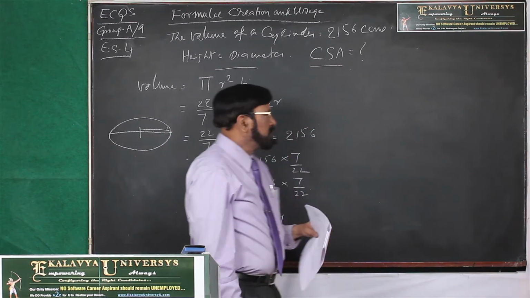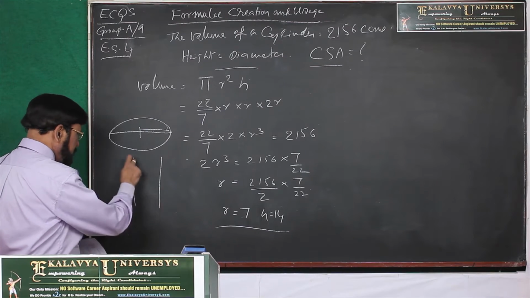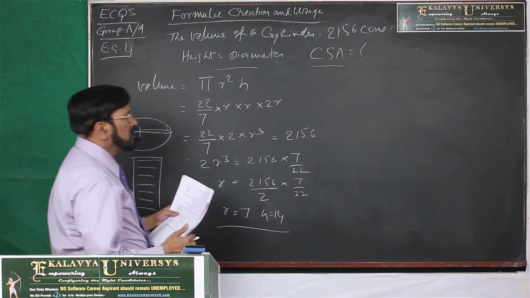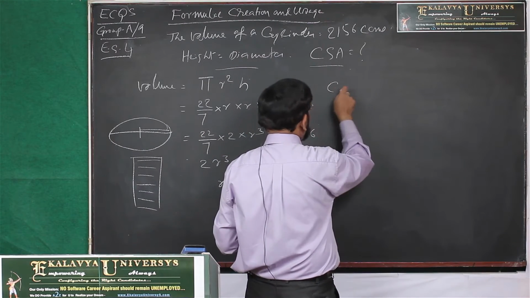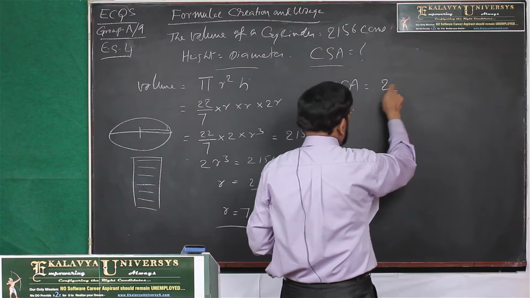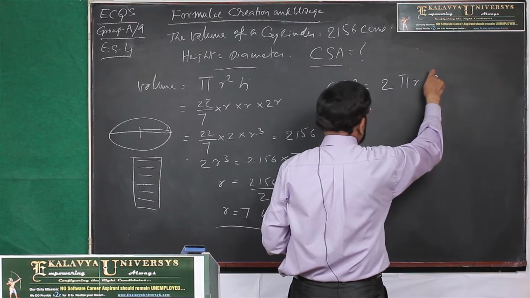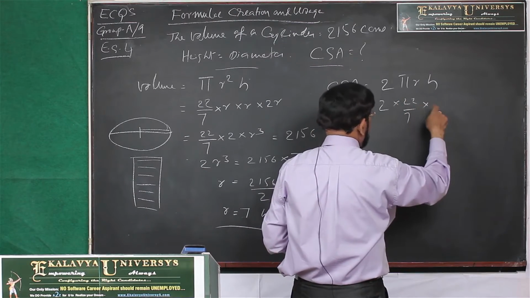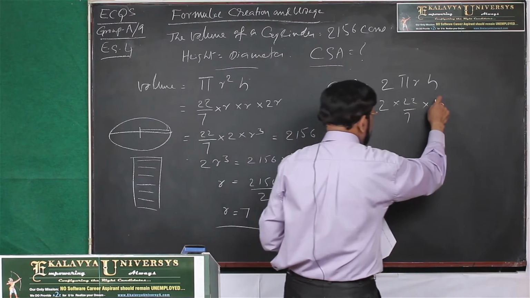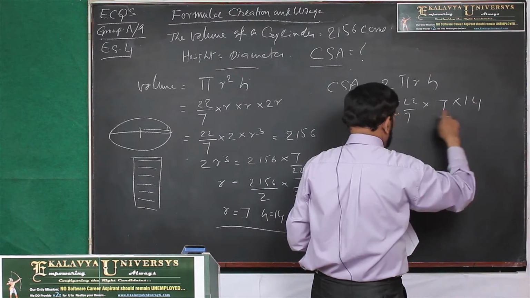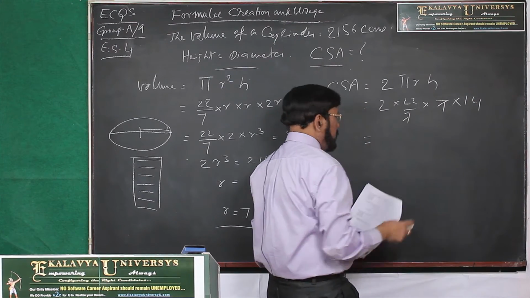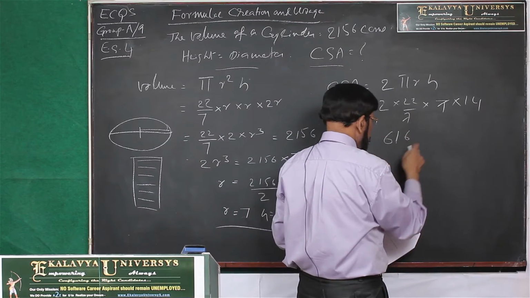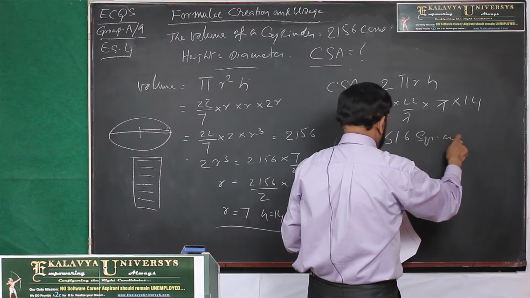Then thereafter we have to find out CSA. CSA means in a cylinder, this area around it is called CSA, curved surface area. CSA is equal to 2 pi r h, 2 into 22 by 7 into r is equal to 7, h is equal to 14. Then when you calculate that, CSA is equal to 616 square centimeters.